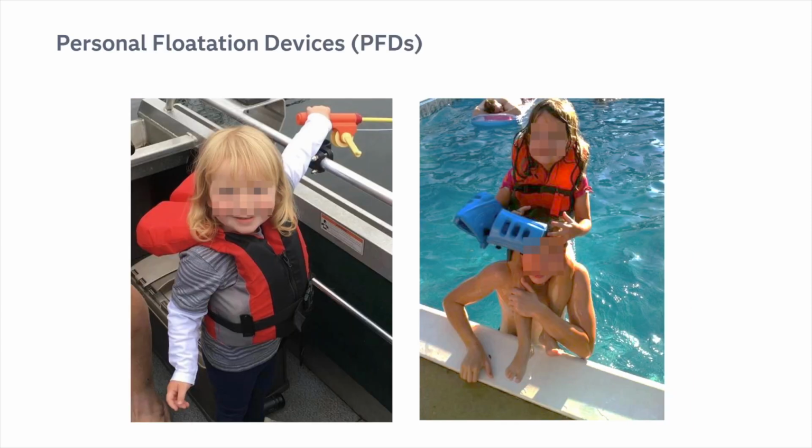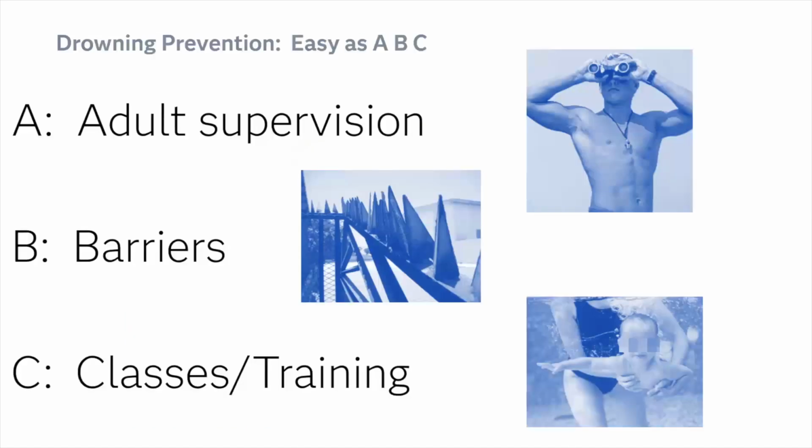So there's a happy ending, and this is my niece and some of my cousins. In our family now, I'm very adamant: if you can't swim, put on a PFD. I'm a big fan of that. But back to, how can we prevent drowning? There are 3 ways. There's adult supervision, but it's easy to get distracted, as I mentioned, and beware of false senses of security with floaty toys. You can have barriers. Fences are very important to prevent drowning. And of course, classes, training, teaching kids how to swim.